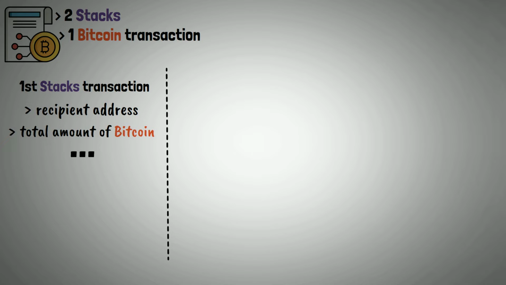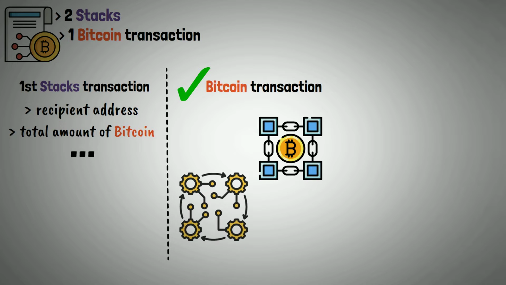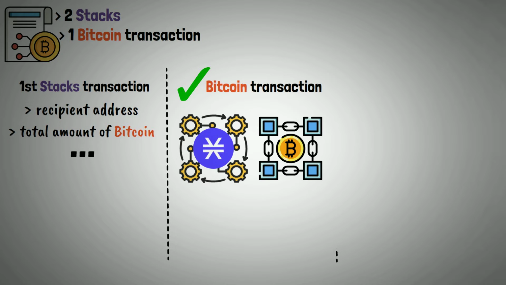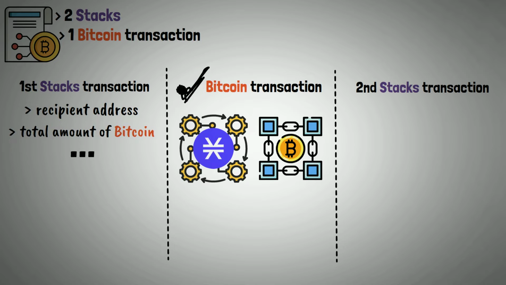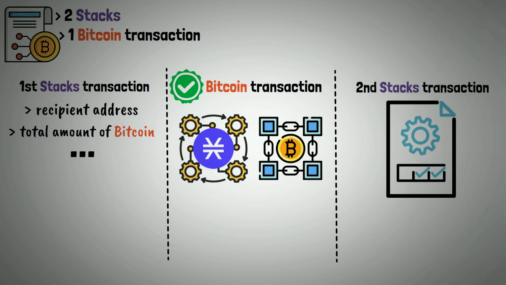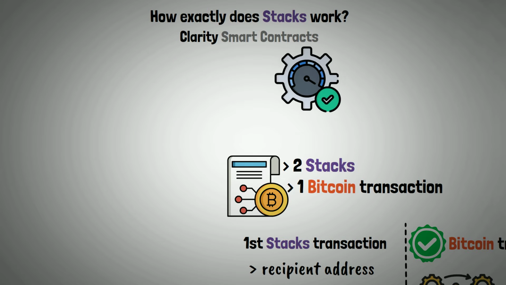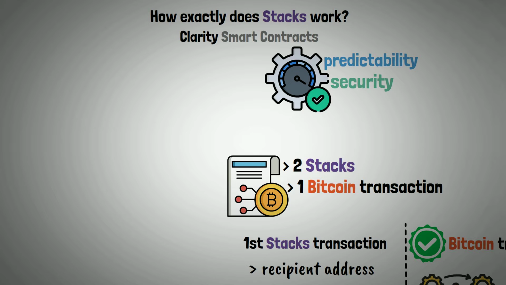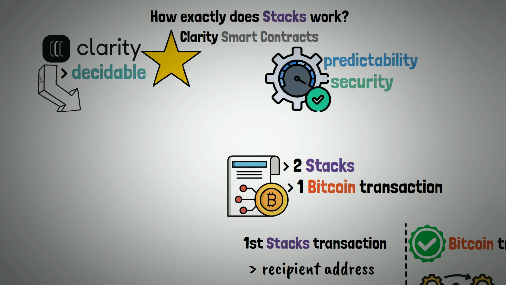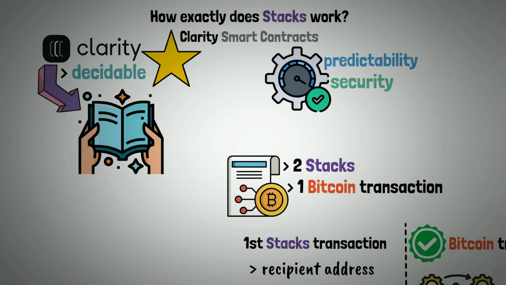Following this, a Bitcoin transaction is completed, and the chain uses it to determine the current state of Stacks. Following confirmation, another Stacks transaction takes place, confirming the earlier Bitcoin transaction. The parameters of the smart contract are then carried out. This language is optimized for predictability and security. The primary feature of Clarity is being decidable, meaning it can be read on the blockchain without requiring any modifications.